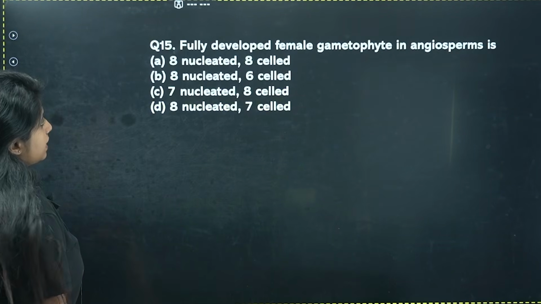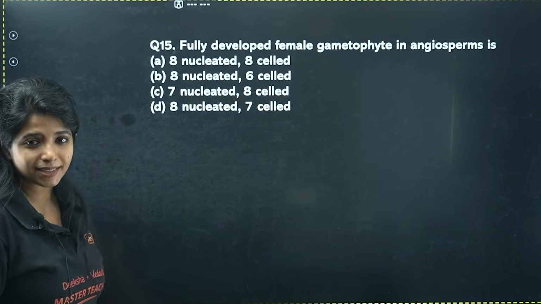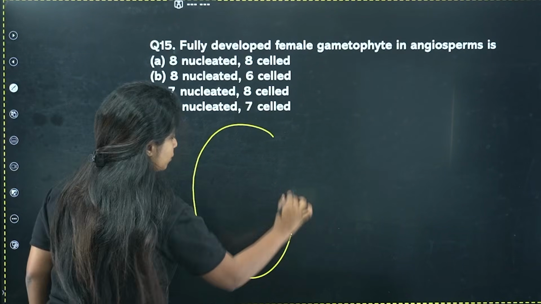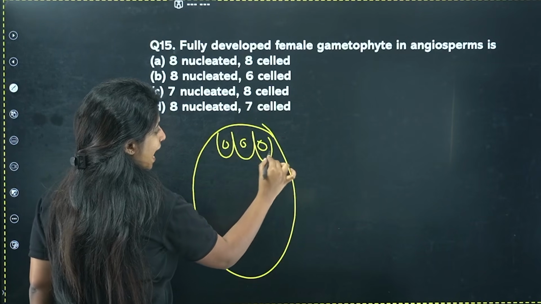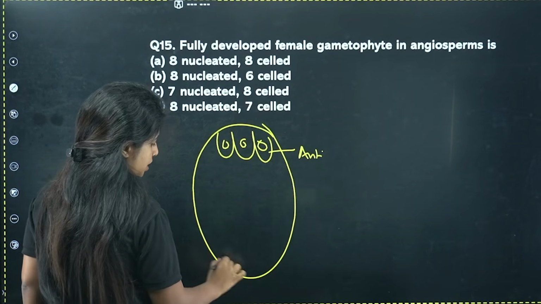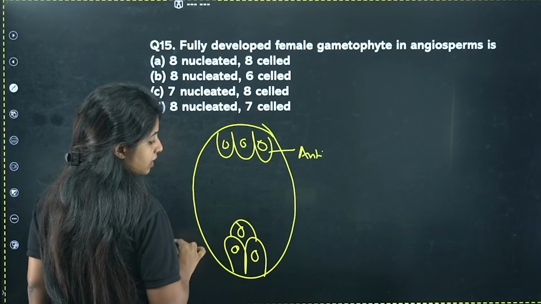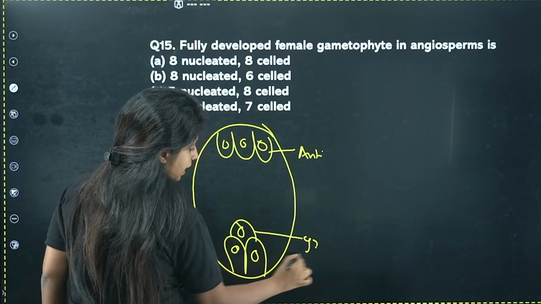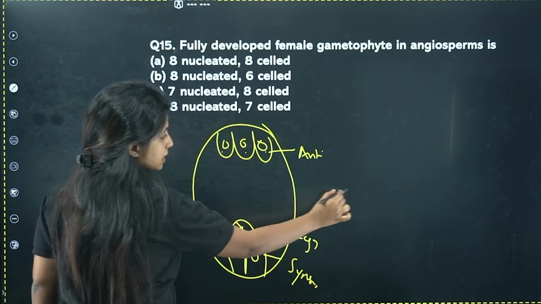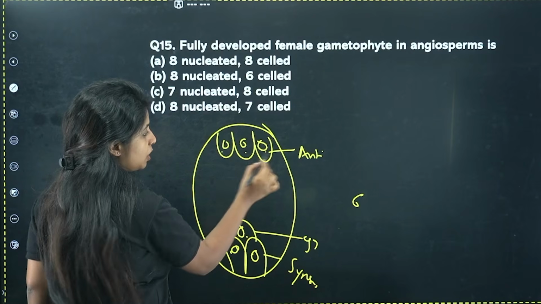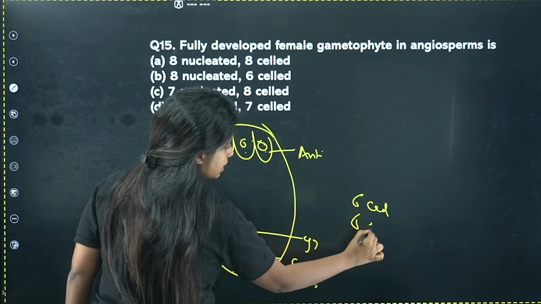Okay. Next thing, the fully developed female gametophyte in angiosperm is. It is a very simple question. In the fully developed female gametophyte, you have 3 cells over here. You call them antipodal cells. You have 3 cells over here. 2 of them are synergids, and one of them is known as the egg cell. Egg cell, and these are the synergids. Let's count now. 1, 2, 3, 4, 5, 6. 6 cells now. How many nuclei? 1, 2, 3, 4, 5, 6. 6 nuclei also. 6 cells, 6 nuclei.